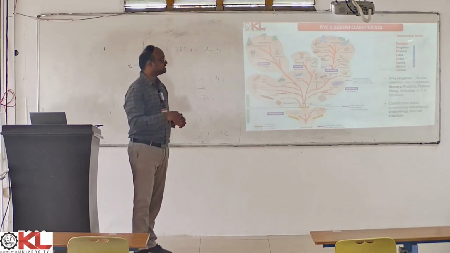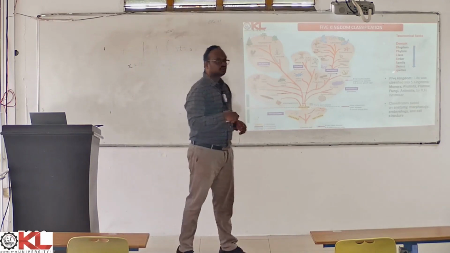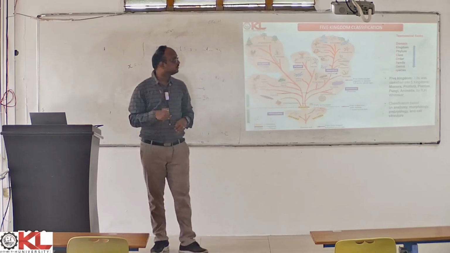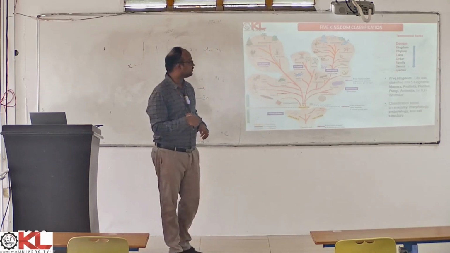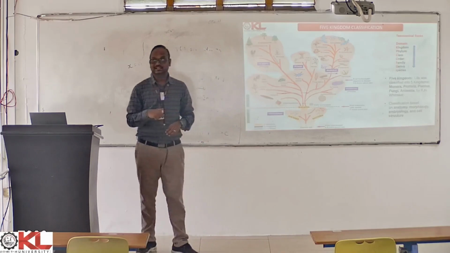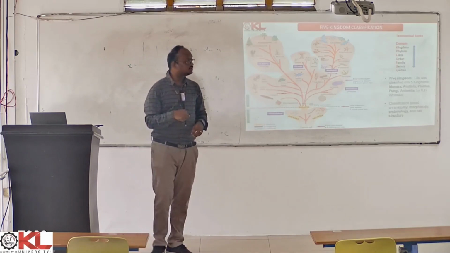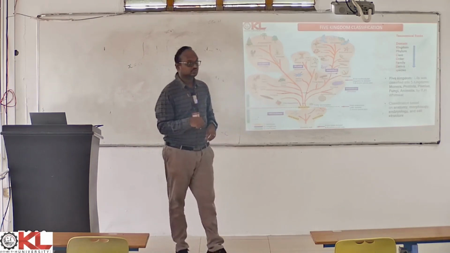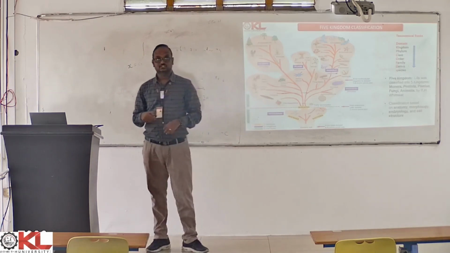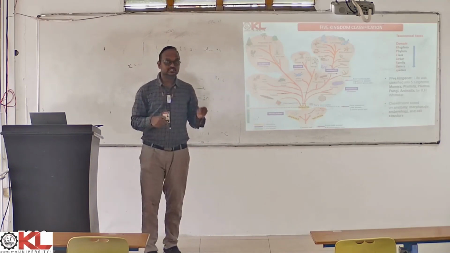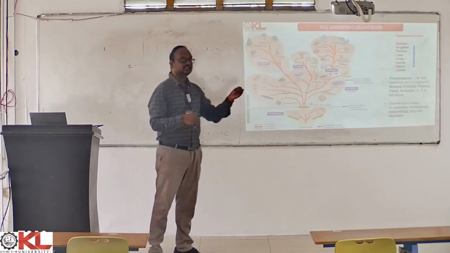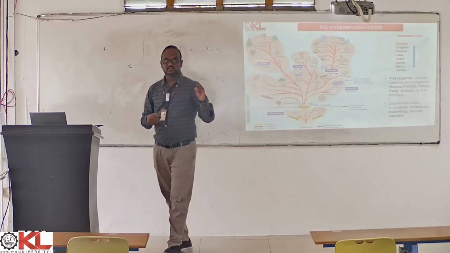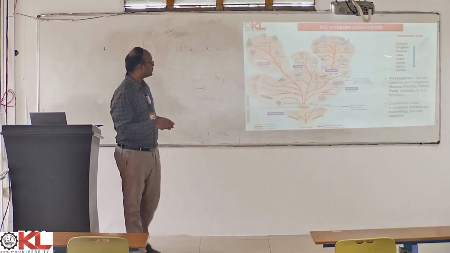If we have a look at these taxonomical ranks, domain has the highest taxonomical rank, followed by kingdom, followed by phylum, followed by class, followed by order, followed by family, followed by genus, and the last one is the species. Species has the lowest taxonomical rank in any classification, right? And the domain has the highest taxonomical rank, right?